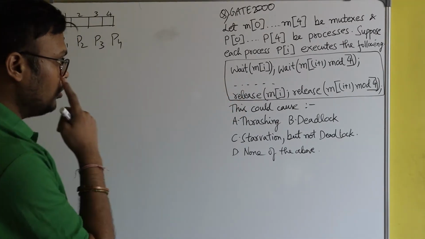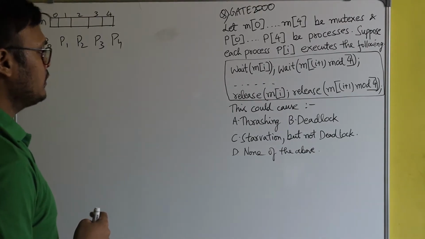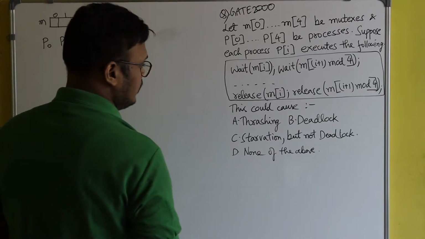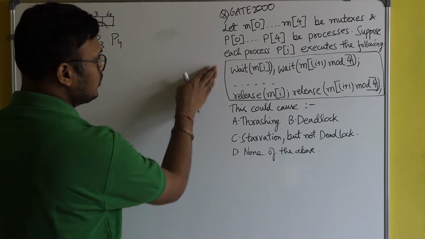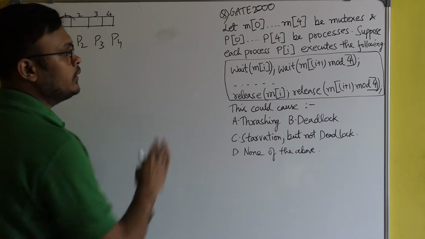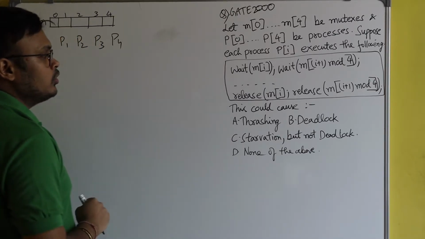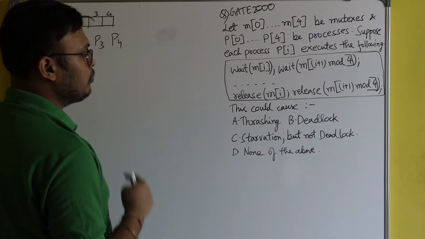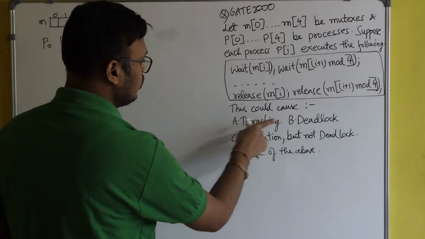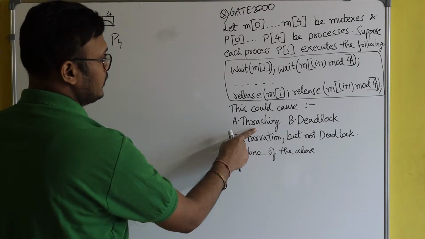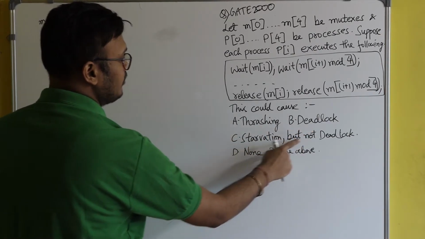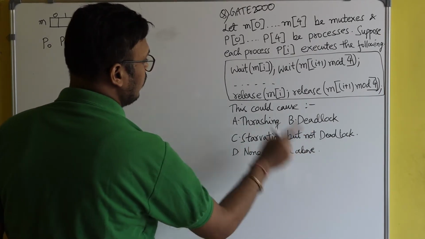Actually this code is not written properly. There is something wrong in this code, so they have asked you to detect the problem. The options are: thrashing, deadlock, starvation but not deadlock, none of these.